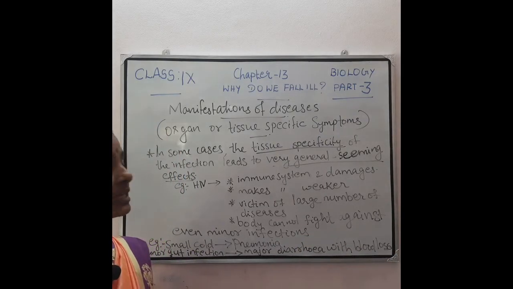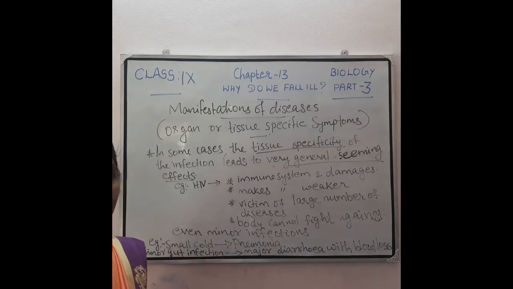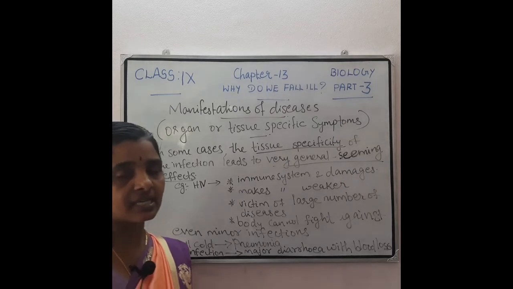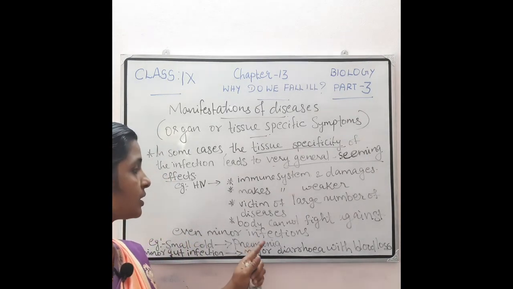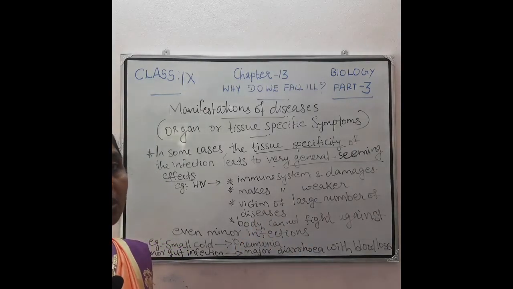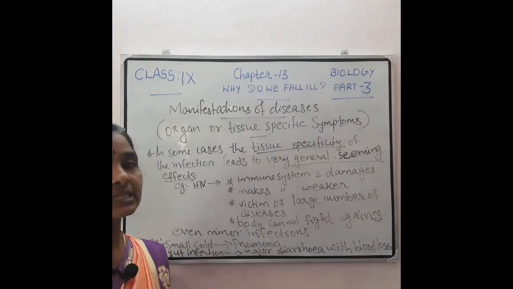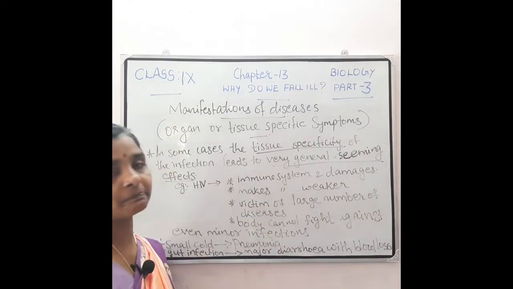So an AIDS patient will die not only because of that virus, but because of all the diseases. Why does that patient get all diseases? Because the body cannot fight against even small infections, because these viruses affect directly our immune system.